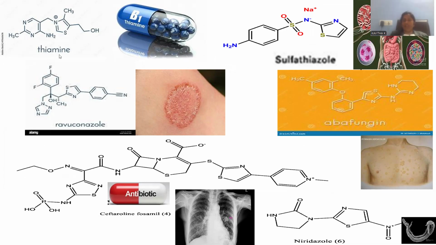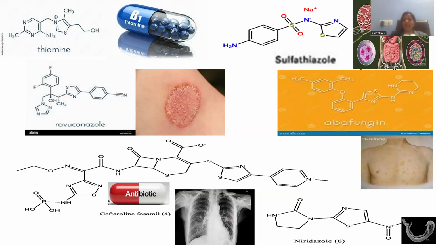Everybody aware about the thiamine. Thiamine is the part of vitamin B. Vitamin B is not the single, rather we can say B complex, right? B complex is accompanied by B1, B2, B3, B4, B5, B6, B12. Such vitamins are available all together mentioned as vitamin B complex. Vitamin B is very essential.